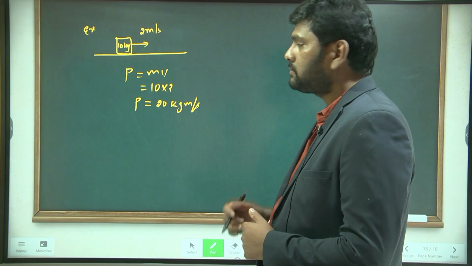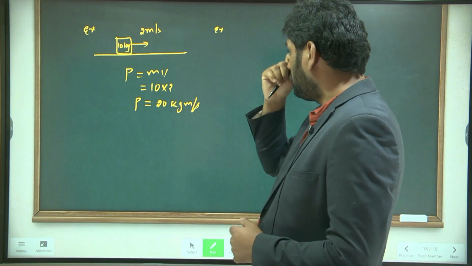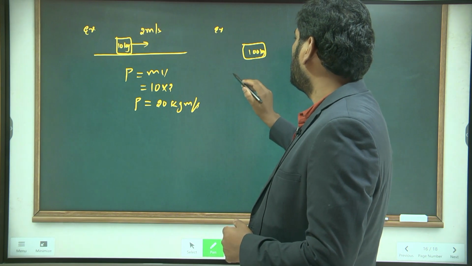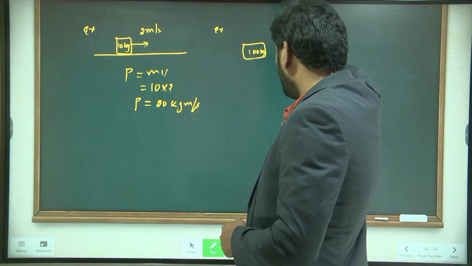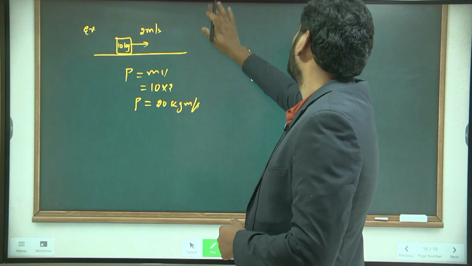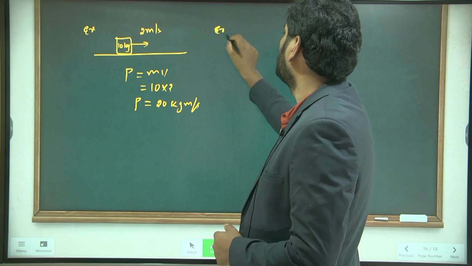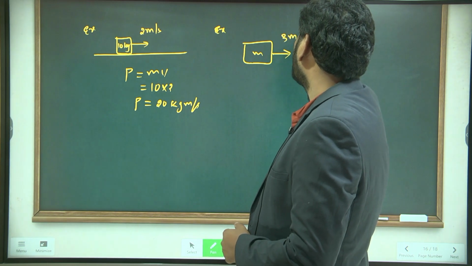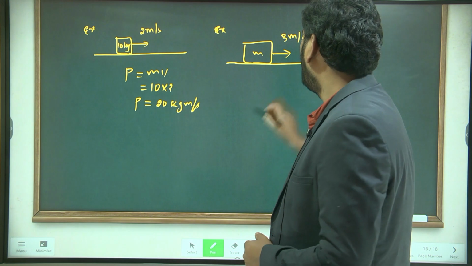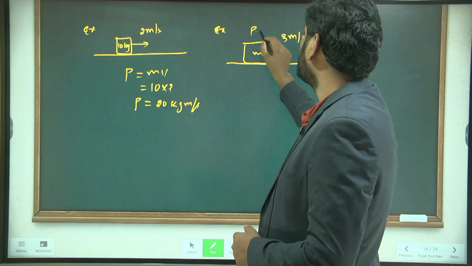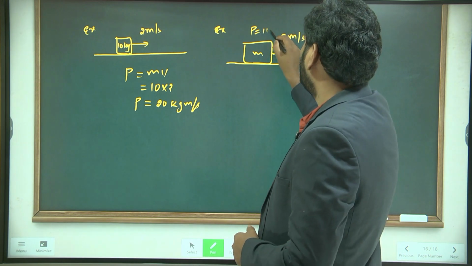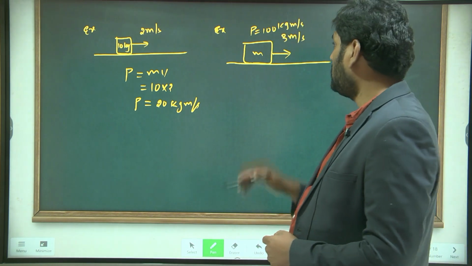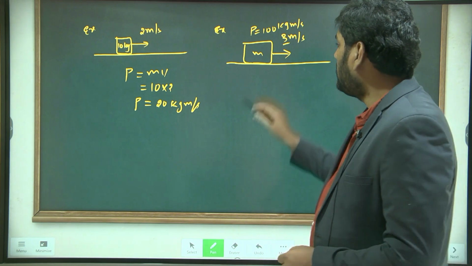Okay now? I'll give one more example. This body is moving with 3 meter per second on a smooth surface, and it has a momentum of 100 kg meter per second.